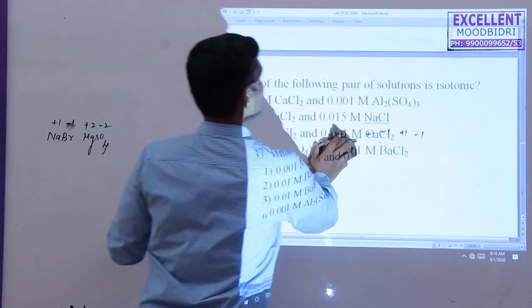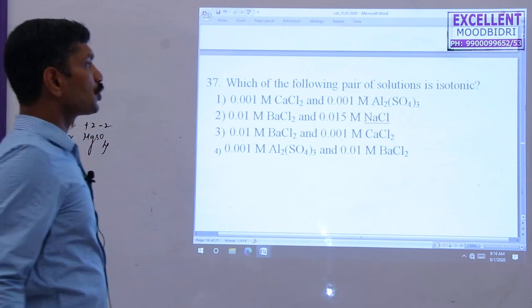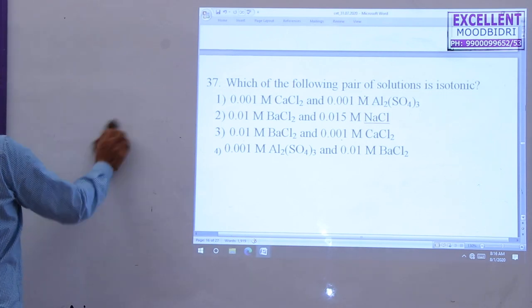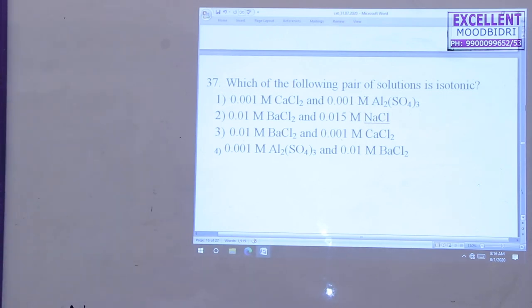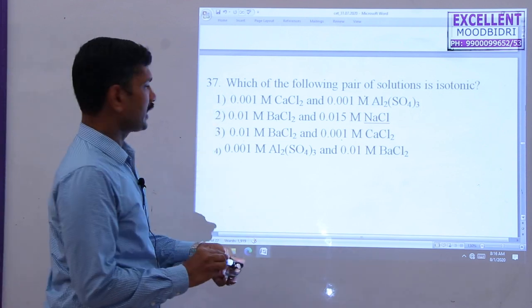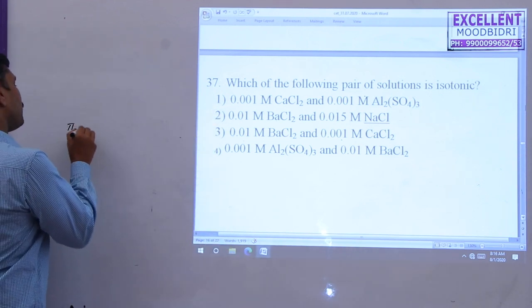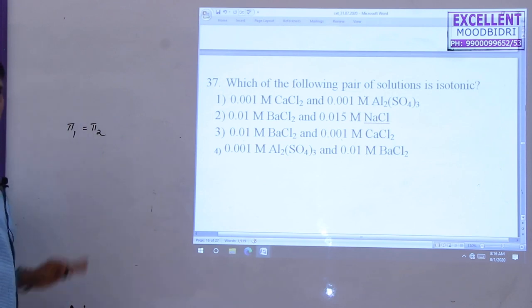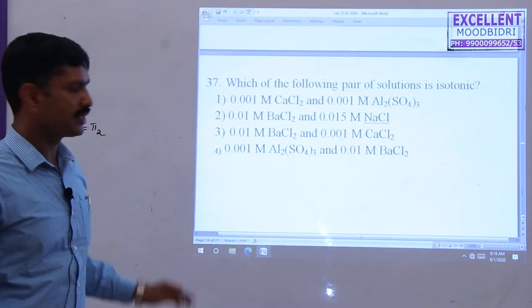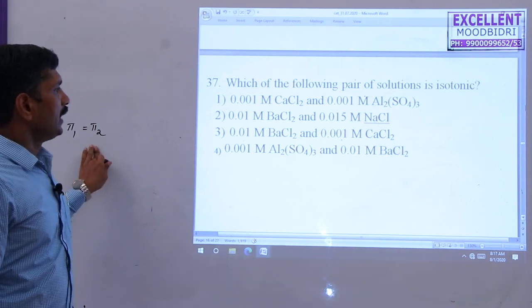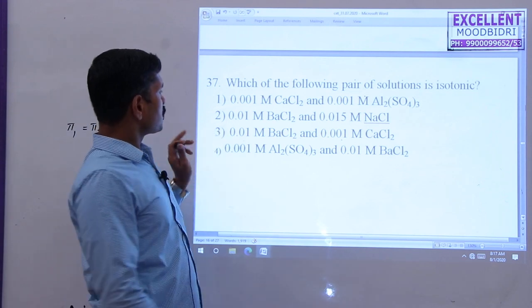Which of the following pair of solutions is isotonic? Isotonic, we know, means having the same concentration. Same concentration is known as isotonic solution. For isotonic solution, pi 1 is equal to pi 2. This is the condition. Two solutions having the same osmotic pressure is called an isotonic solution. Here in the given solutions, the second option is correct.